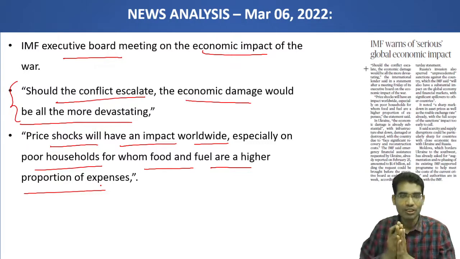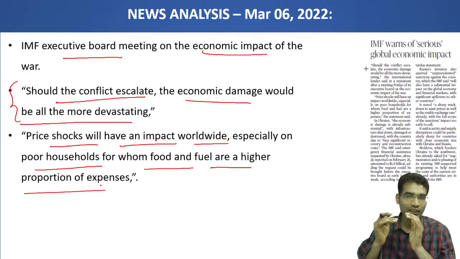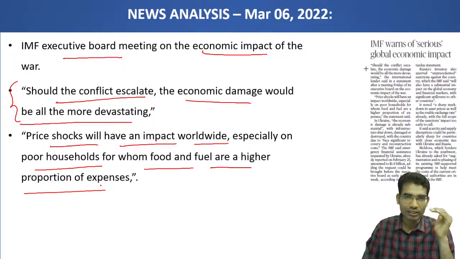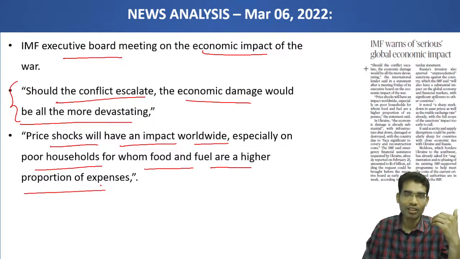These essential commodities are very essential for poor people, and most of the expenses of poor people go to buying food and oil related products. Now if this increases, it will diminish the savings of poor households. It will lead to more poverty. It affects employment, it affects poverty, it affects the industries. Every sector of the world economy is getting affected.